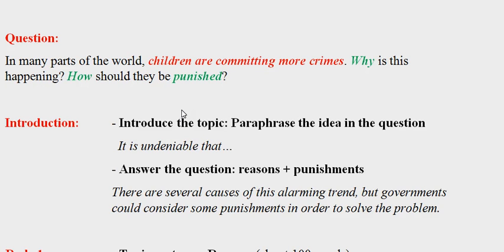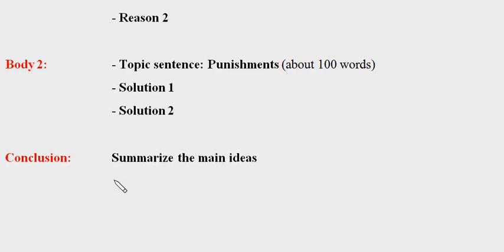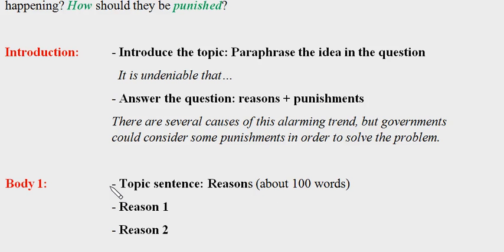You are advised to build a 4-paragraph essay with the introduction, 2 body paragraphs, and 1 concluding paragraph. Okay. Now, in the introduction, you need to introduce the topic by paraphrasing the idea and the questions, which simply means you rewrite the topic in a different way. And then you should let the examiner know what you're going to do with your essay by pointing out 2 things: the reasons and the punishments.